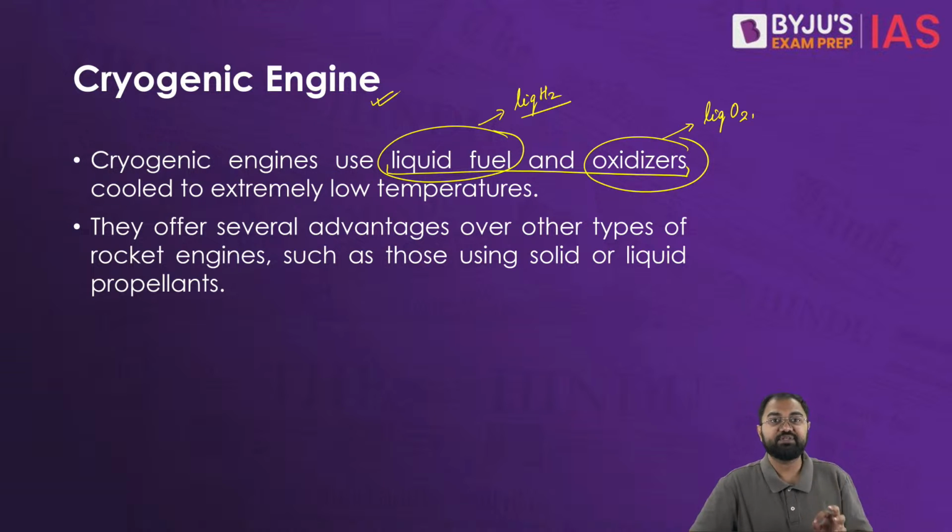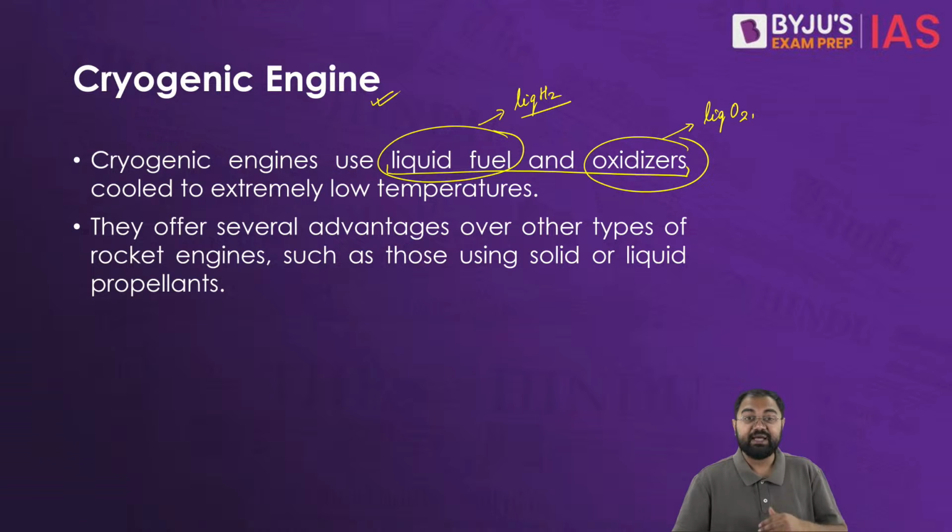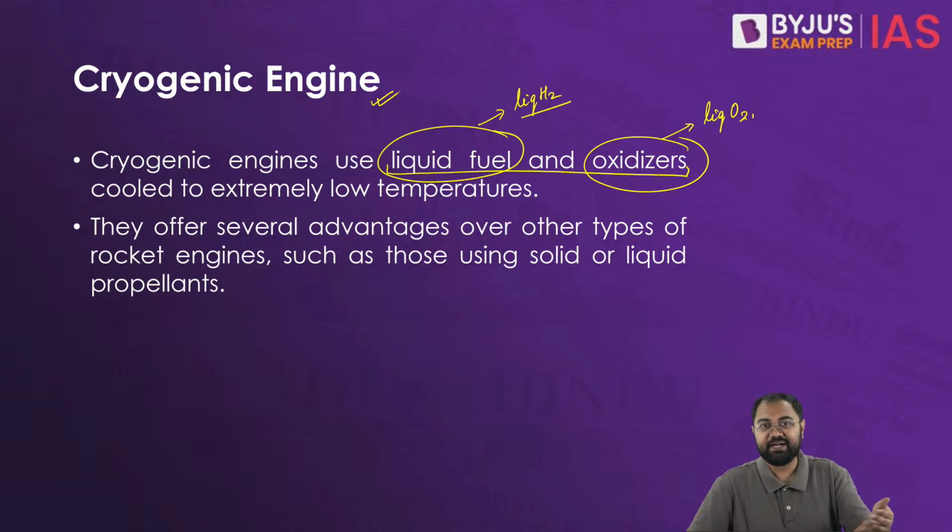Now when it comes to cryogenic technology, it has not been easy for us to get our hands on it. We have tried for a very long time. We first tried collaborating with France, and then there was a time when we were about to buy it from the US, but the cost was very high. And then the technology transfer was supposed to happen from Russia, the Soviet Union at that time, which the US did not let happen, because of which we could not get this technology, because of the Cold War scenario that we had between the US and Russia. It also had us suffering because of that.